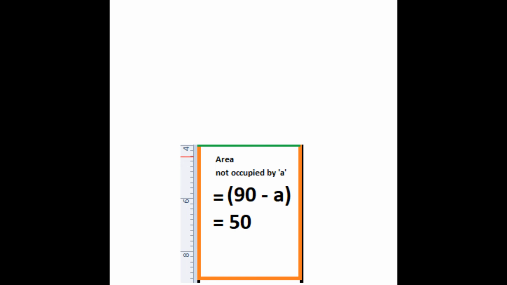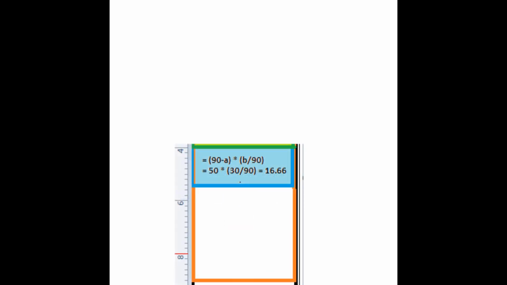We know that additional disability can affect only the existing or remaining ability of the person. Therefore, when b enters the orange boundary with 50 unoccupied units, it can occupy only the b by 90 proportion of it. That would be 30 by 90 ratio of it. Or numerically it is 30 by 90 of 50, and you can write it as 30 by 90 into 50.